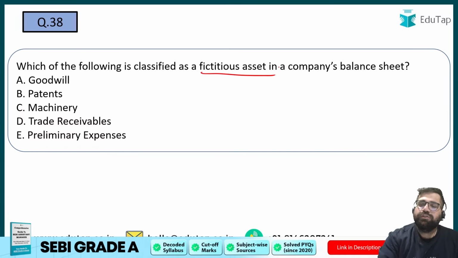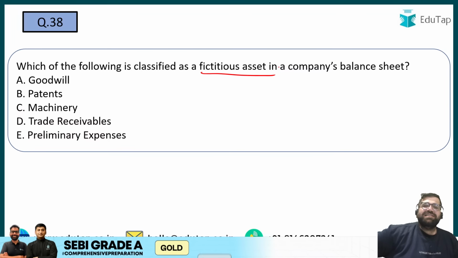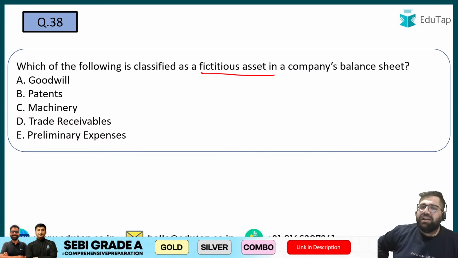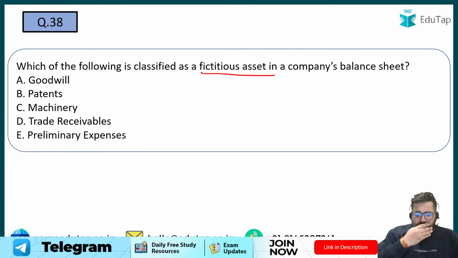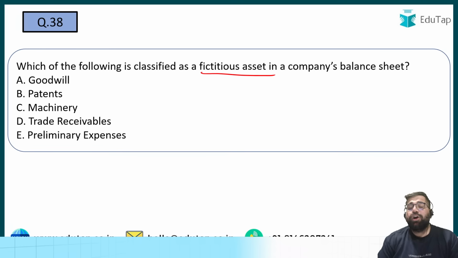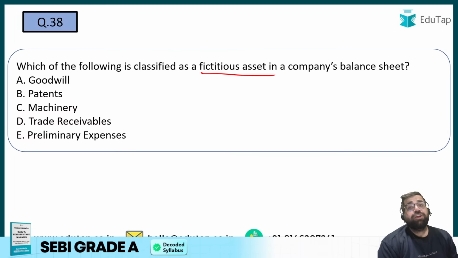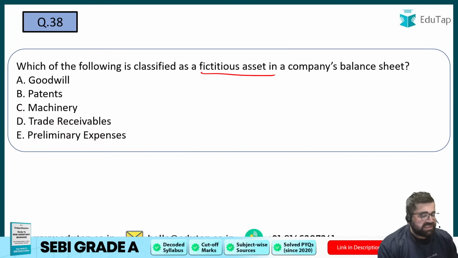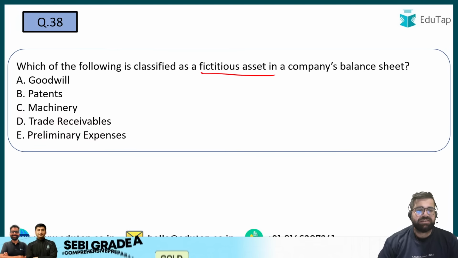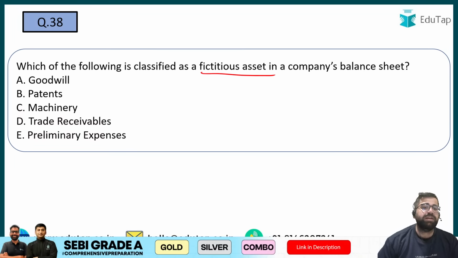Fictitious assets are basically those assets which do not have any real sense. These are just written in the balance sheet for capitalizing them for a number of years. You want to charge certain expenses a little bit in every year, but they don't have any real sense. They are not like your land and buildings. They are not like your machine. So which of the following is classified as a fictitious asset? Yes, preliminary expenses, which is option number E.